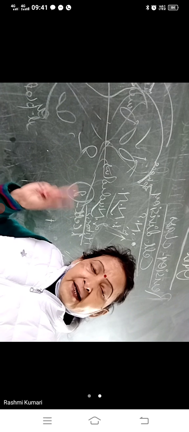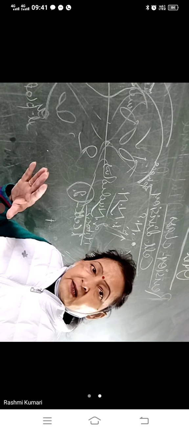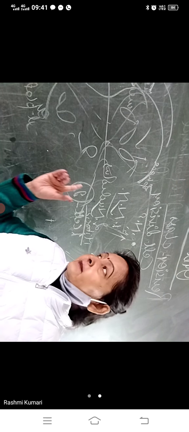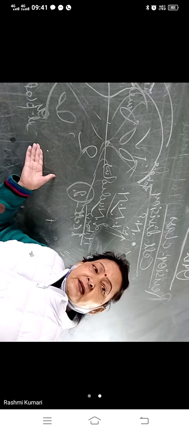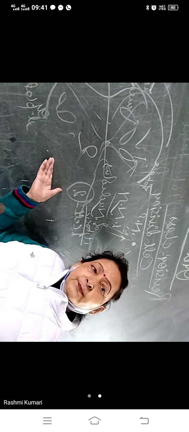We have two types of cells. First, the soma cell or somatic cell, and second, the germ cell, the blastogenic cell, that is concerned with the reproductive cell. So these two types are there.